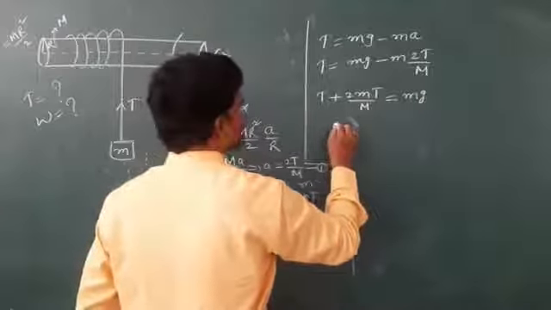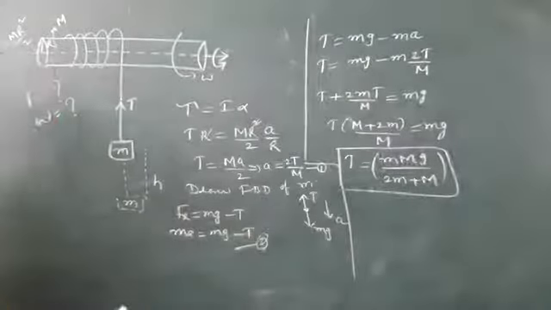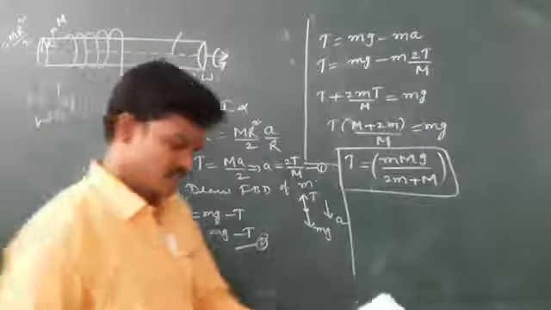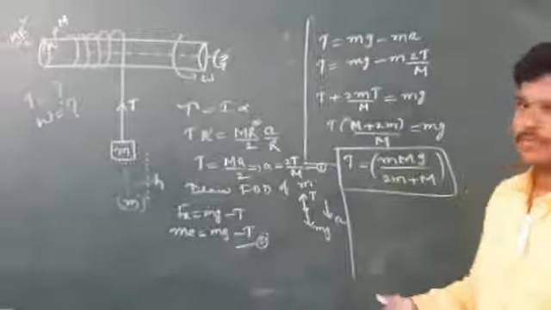So we can write T times capital M plus 2 small m. See, this is the tension developed in the string: tension in the string is Mmg by M plus 2m.